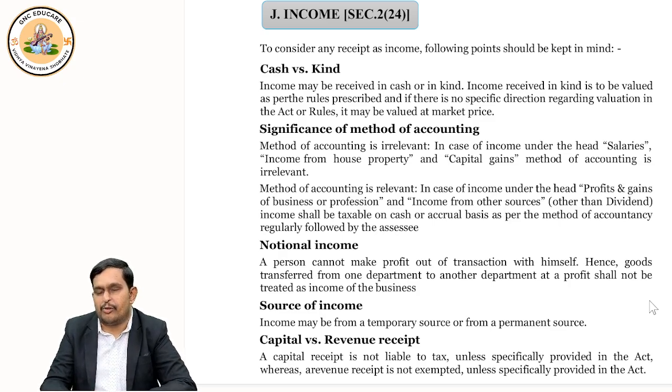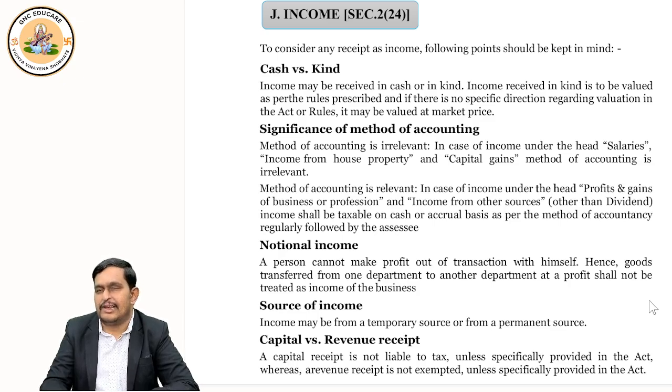Suppose you have 1000 rupees, you kept it in one pocket. Now you shifted that money to another pocket. Doesn't mean that your income is generated, correct? So departmental profit is good for accounting. But in income tax, the profit which is not earned from outsiders is not at all your income.